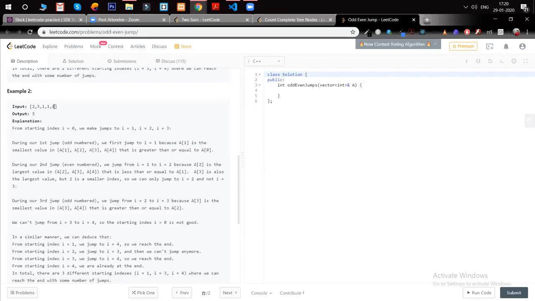So now we should start from index 1 again. Like the brute force, if we are iterating everything, if you're checking for each index, then we will go for this, then again for this.